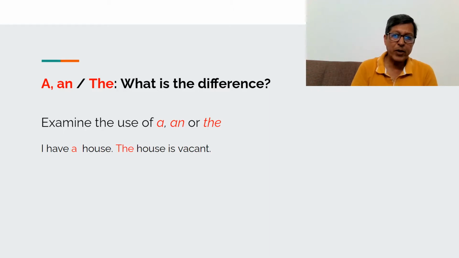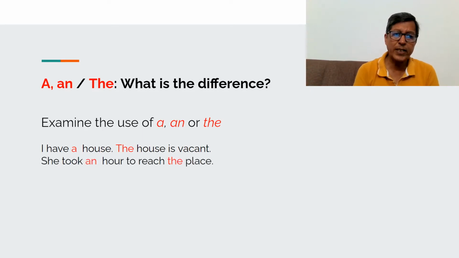But when I speak about it the second time, I have already mentioned it the first time. So the house. So the is definite. Again, she took an hour to reach the place. An hour is indefinite because we don't know which hour: the morning hour, evening hour, afternoon hour, or any other hour. And the place seems to be definite in the mind of the speaker. So the is definite, an is indefinite.